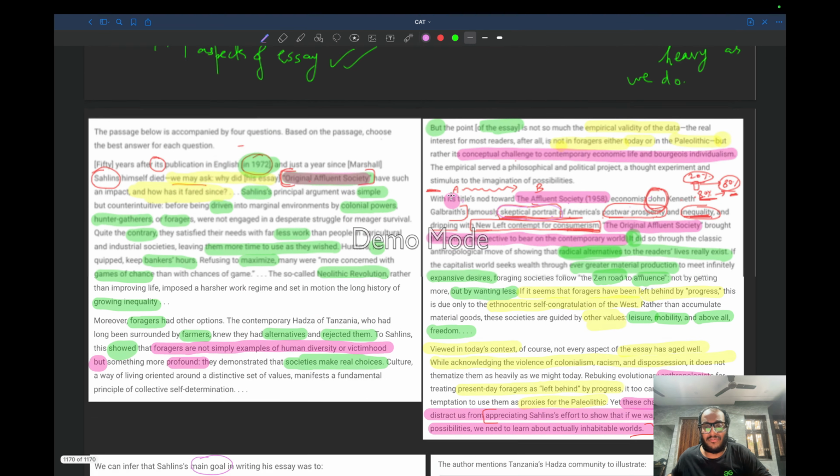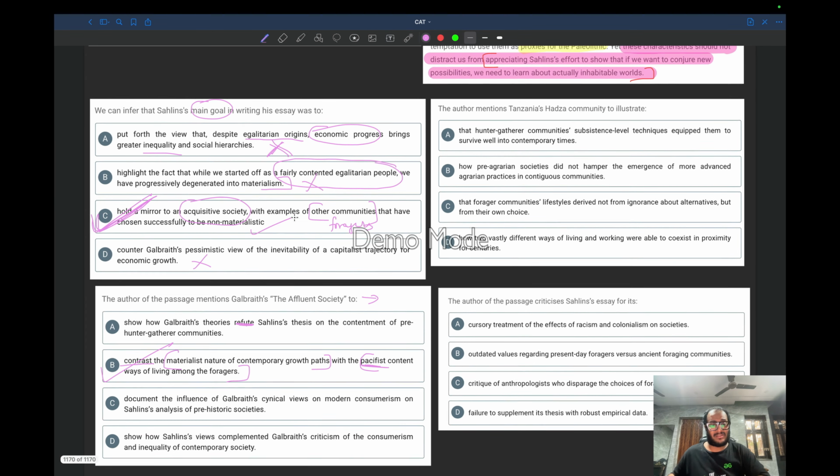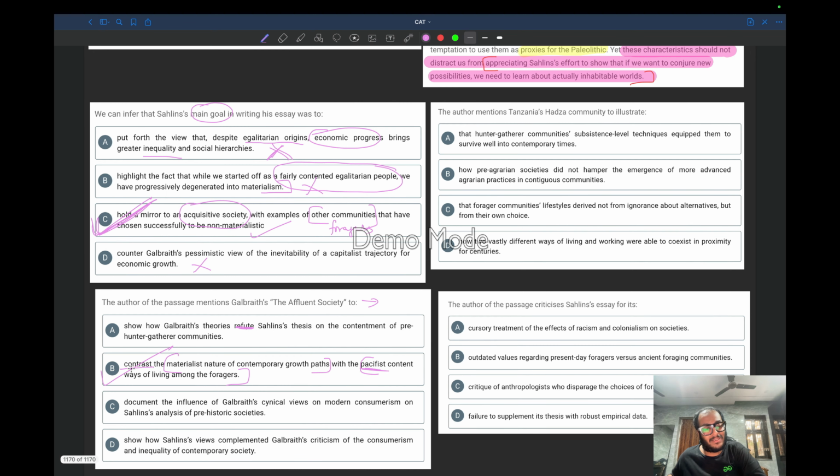It is clearly mentioned over there, right? If it seems like the foragers have been left behind by progress, this is only due to the anthropocentric self-congratulation of the West. Rather than accumulating material goods, these societies are guided by other values: leisure, mobility, and above all, freedom. This is the core idea. The author is placing Galbraith's Affluent Society as a contrast to the materialistic nature of contemporary growth paths.